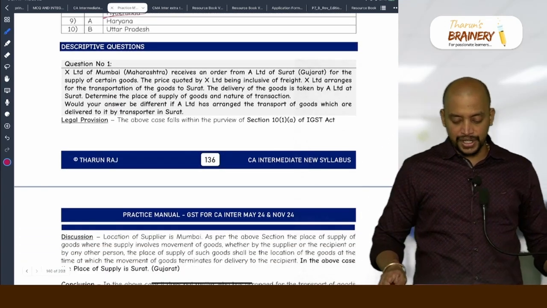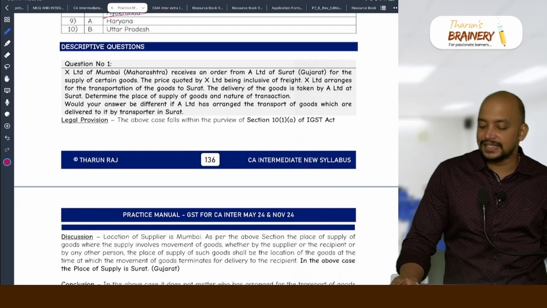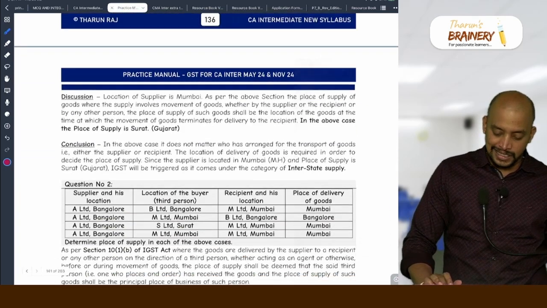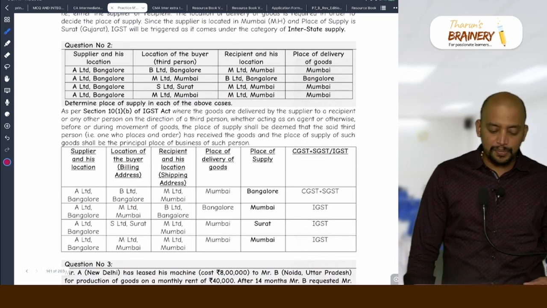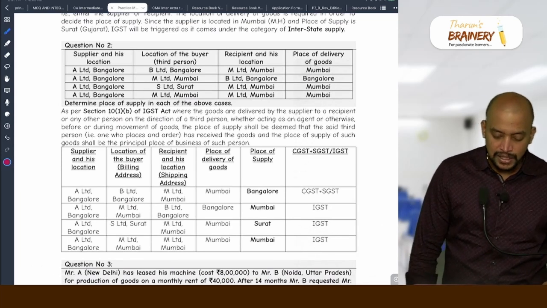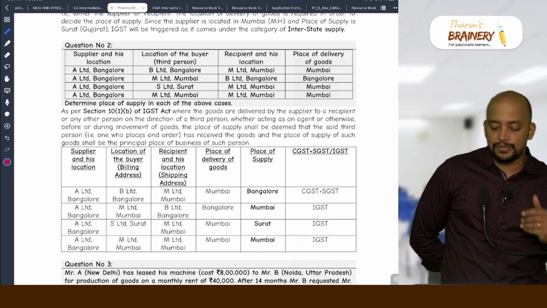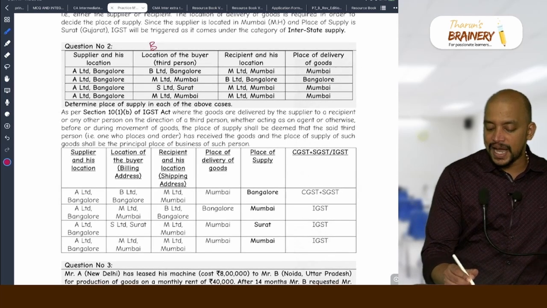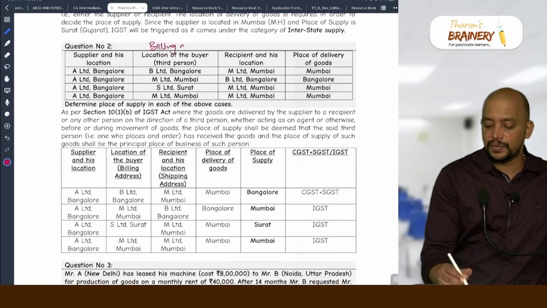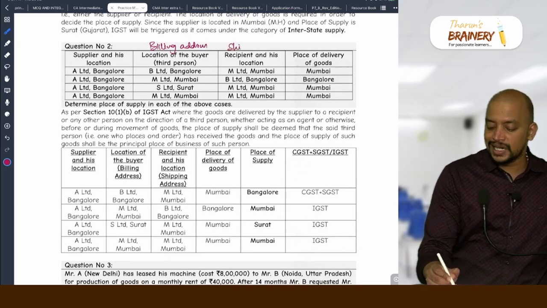Next, descriptive questions. This first question already we discussed, it's there in our book, and it is a simple question only. Look into the second question. Supplier and his location, location of the buyer, third person. Recipient and his location means to whom it is delivered. So what is billing address, what is shipping address? Buyer is the billing address because buyer is the one who places the order. Recipient means that is the person to whom goods are delivered, so that will be shipping address.